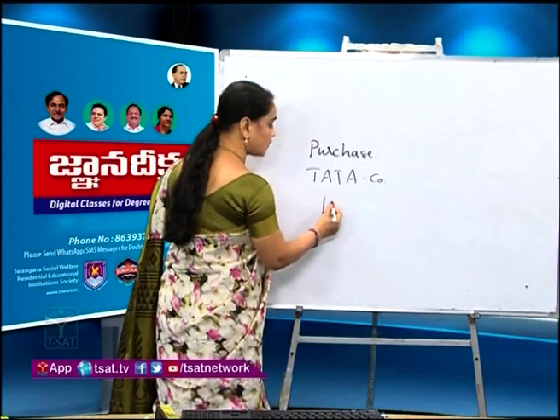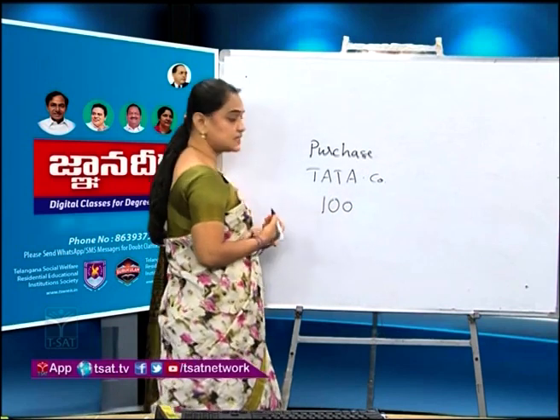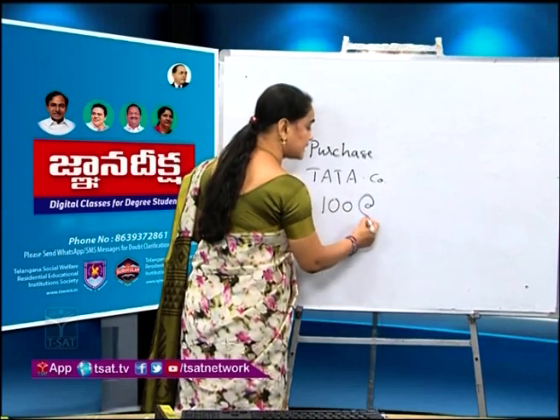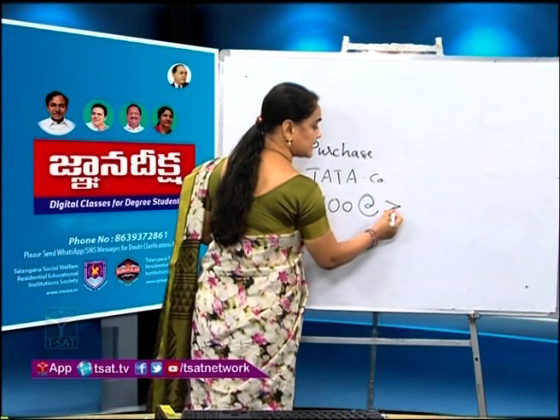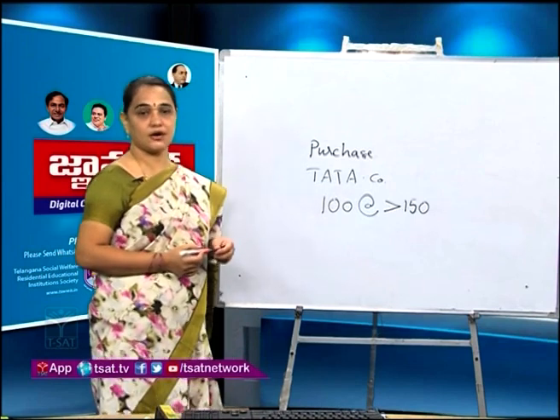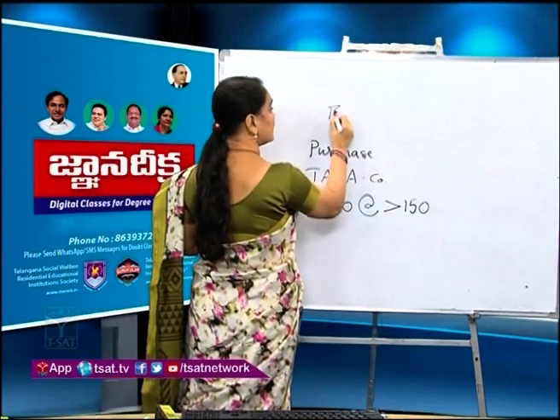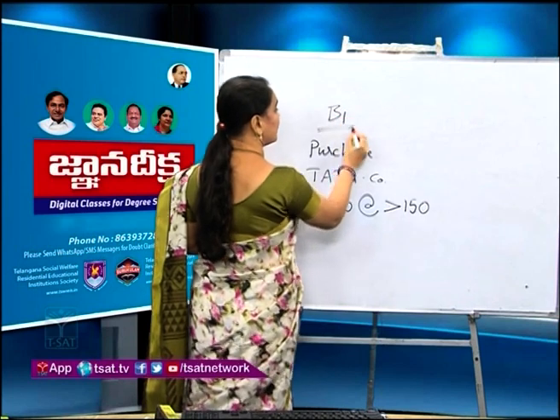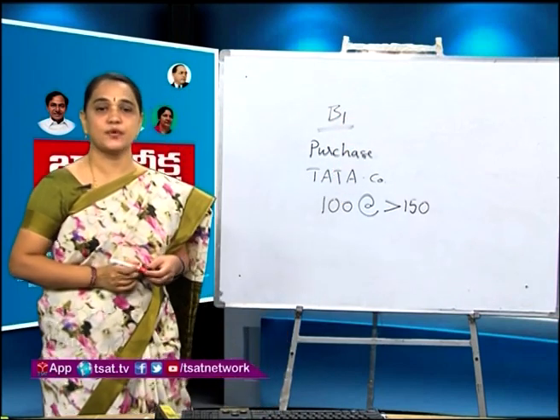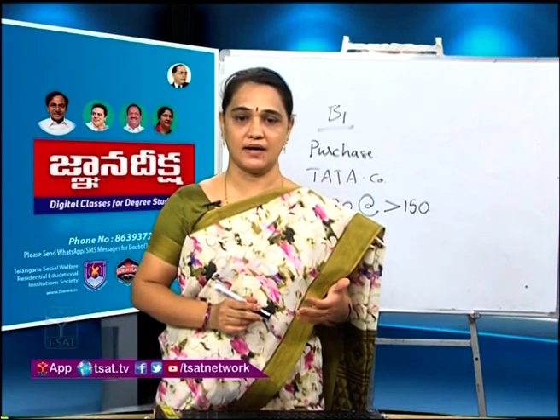How much quantity do you want to purchase? 100 shares, at a rate less than 150 rupees. You want to purchase them. To whom do you give this order? You have to place the order with the broker. Suppose he is called B1, broker 1.